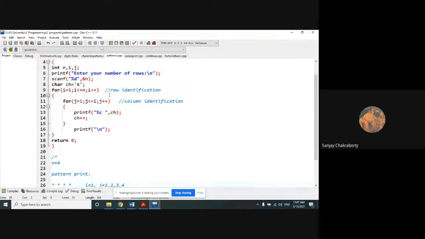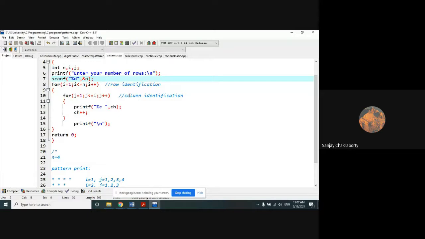I am writing in one way. You can write in your own way, there is nothing to harm. I want a correct output, because the program logic can be written in several ways. Suppose I want to start the value of i from n down to 1, with i minus. And j I make no change here, and I will make a star print here.